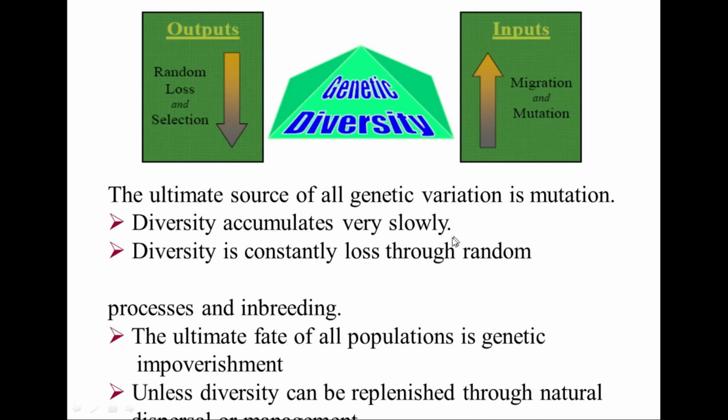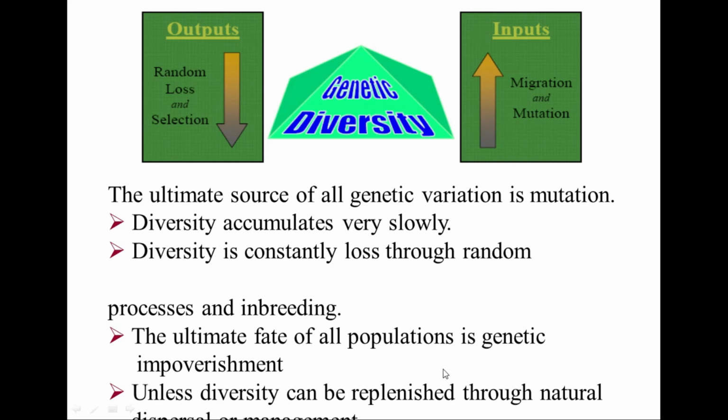Because of that, most of the time genetic variation happens very slowly, because diversity accumulates very slowly, and diversity is also constantly lost through random processes. Because of that, inbreeding can happen.